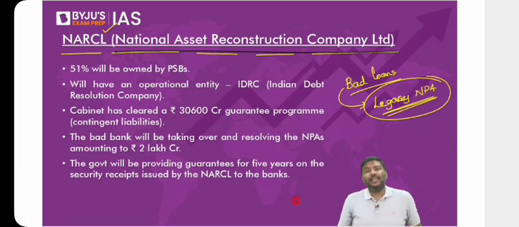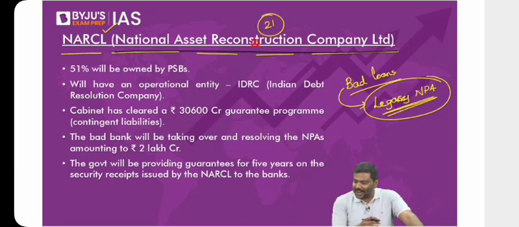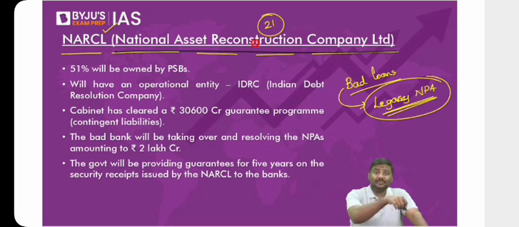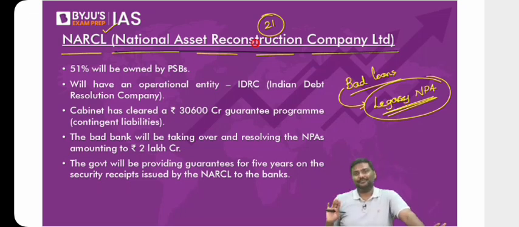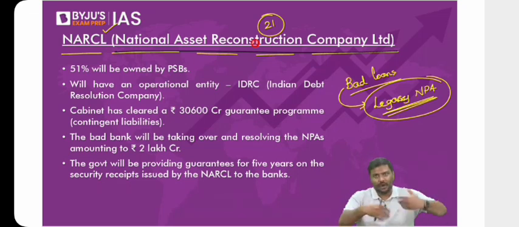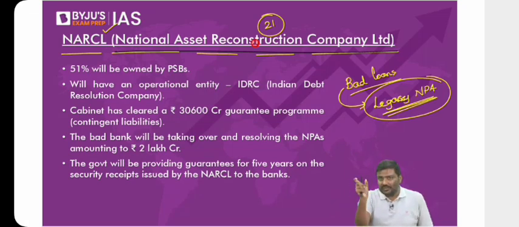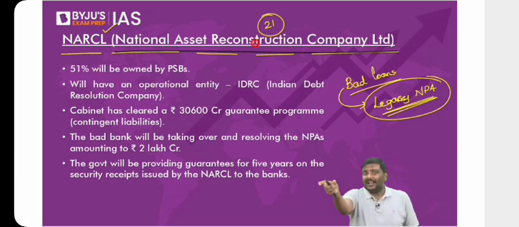So that's the reason the Government of India has proposed a new model to address the issue of legacy NPAs. And in fact, please understand, this was proposed back in 2021, in the Budget for 2021 by the government. It has started operating. Last month, the first asset was taken by NARCL. It's been more than 6 to 8 months since the operation has started. Last month itself, one of the NPAs, that is the JP Infratech account, was taken by NARCL.